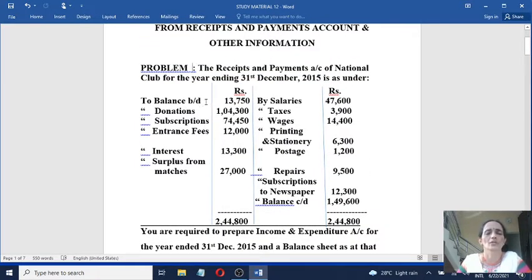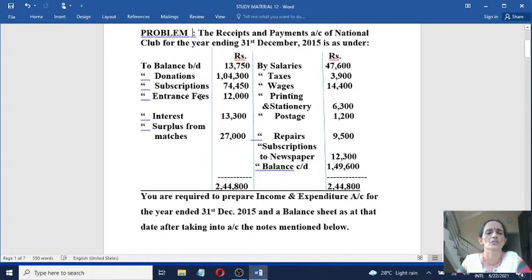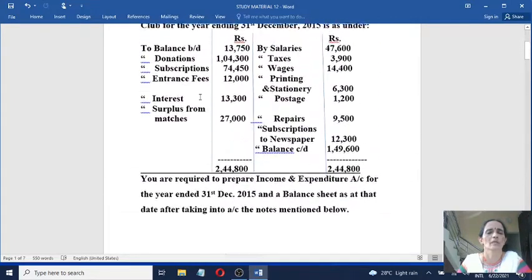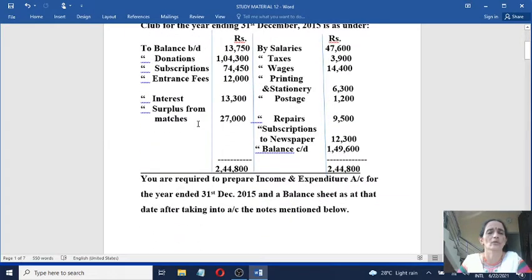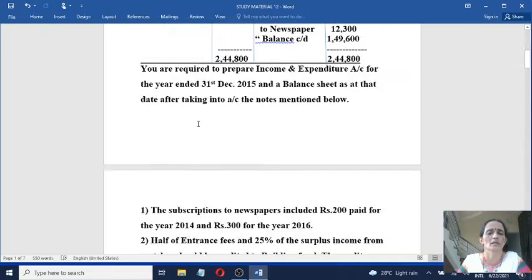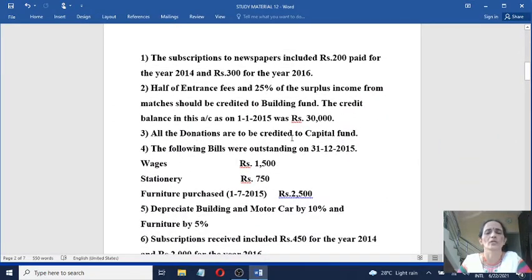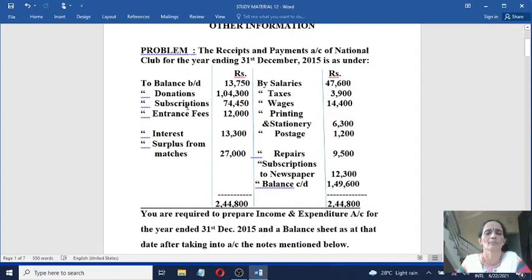Opening cash balance is already shown in the opening balance sheet. Donations: regarding donations you have to see what information is given in the question. Before recording each item you have to go through the question. You have to find out whether any related information is given. So relating to donations, you are told that all donations are to be credited to capital fund. That means it must be added to opening capital fund in the closing balance sheet. It should be taken as capital receipt. It won't come under income and expenditure account.